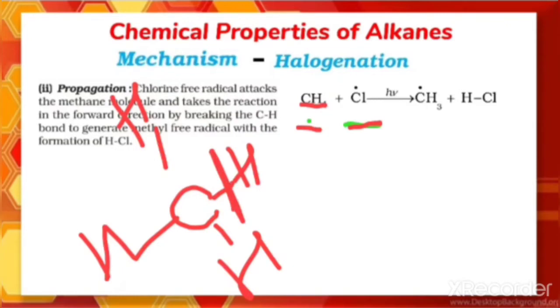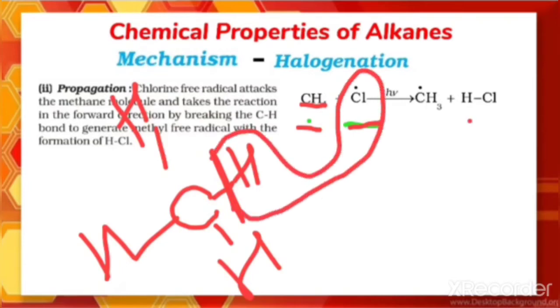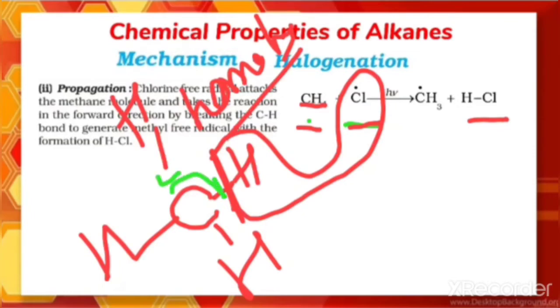One of the C-H bonds gets cleaved, and that H and the Cl together form HCl. Which type of cleavage is taking place here? Homolytic cleavage, which means one electron shifts to this carbon and one electron shifts to the hydrogen. So now we have a methyl free radical and H dot and Cl dot, that is the hydrogen free radical and Cl free radical, which together give HCl.